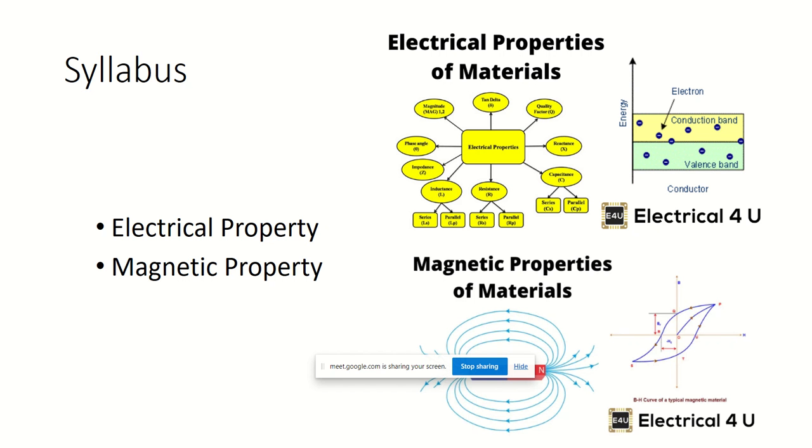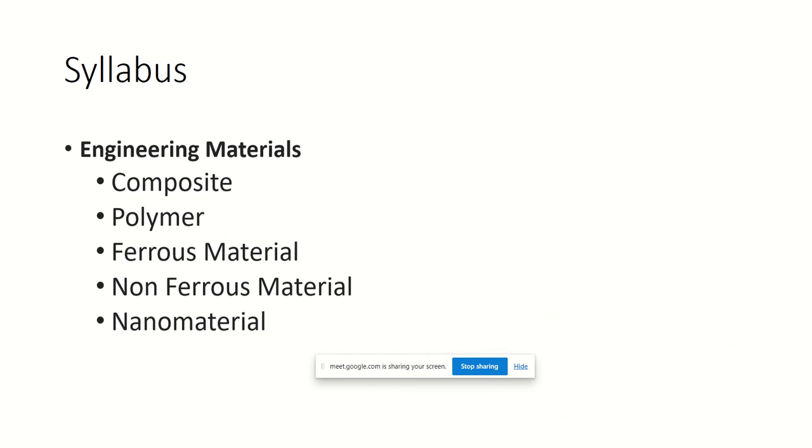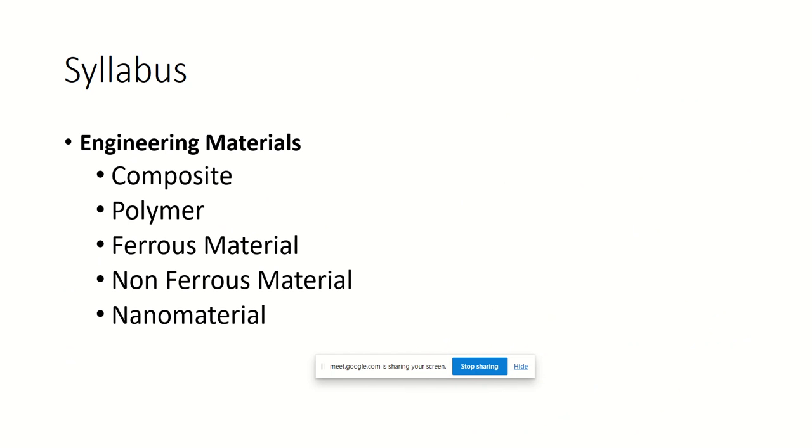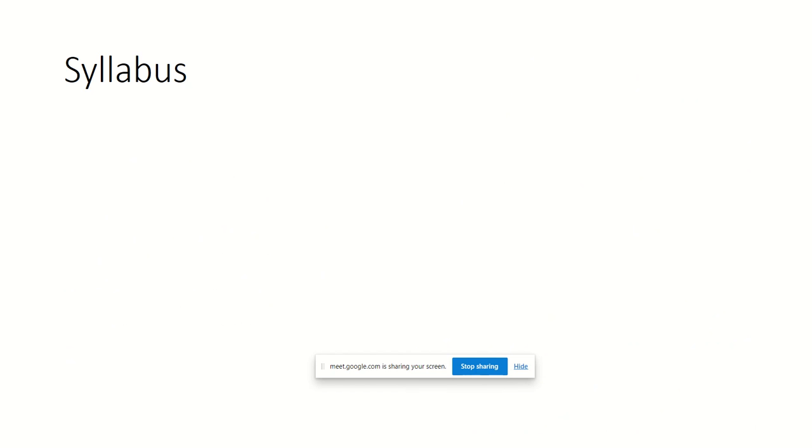Based upon the susceptibility value, we'll have the classification of magnetic property. Then we'll have engineering materials, in the sense composites. We'll talk about different composite properties, polymer properties, and ferrous material properties. So we'll talk about all engineering material characteristics and their properties.